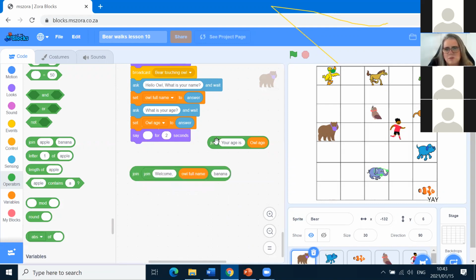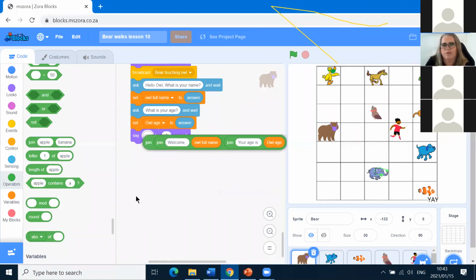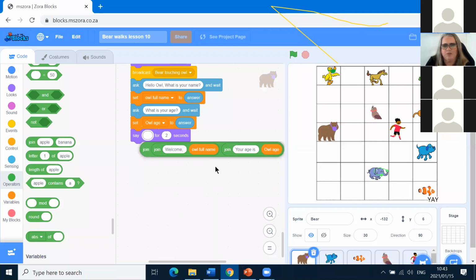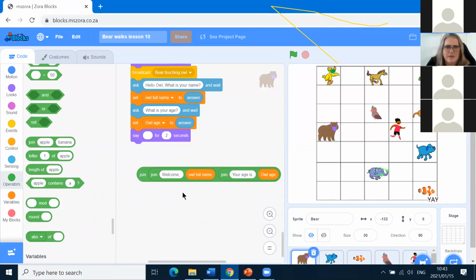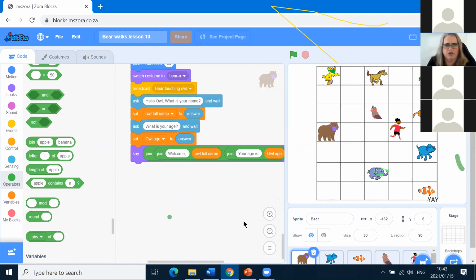But the trick is to make sure that we join everything we want before we go and slot it in there. Before we slot it in, we must build it up over here nicely, and then it'll work. So we're going to put that in there. We'll see what it looks like. So Bear's going to say, okay, that's your name and that's your age.